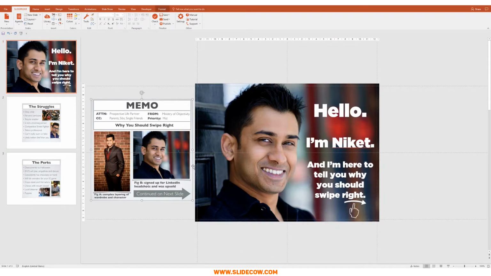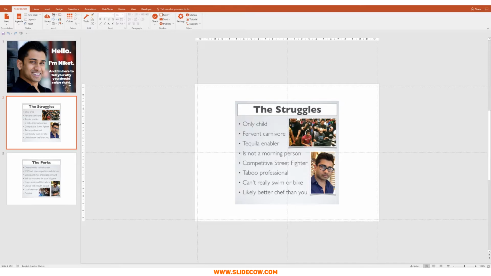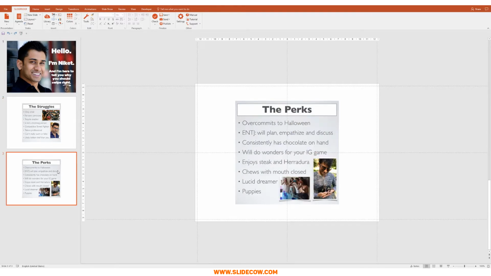And we can also delete this. The second slide, the perks. All right, so I understand that Niket went for a different order than what I'm proposing here. He went for the struggles first, and then the perks. Niket, you're a great guy, man. You deserve to be all about the perks first, and then you can finish it off with the struggles later, just to give it that little funny edge.